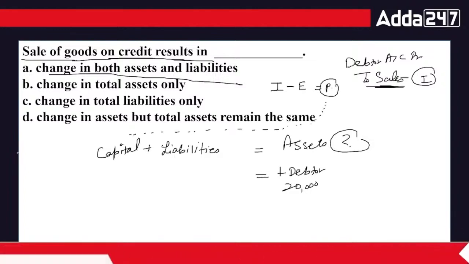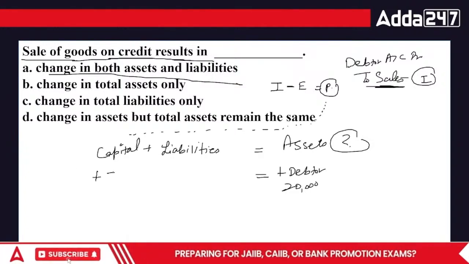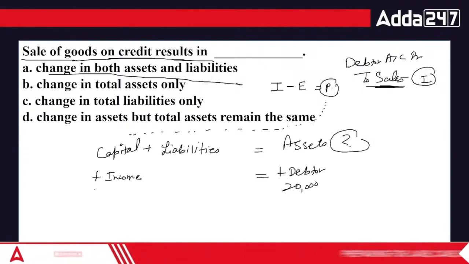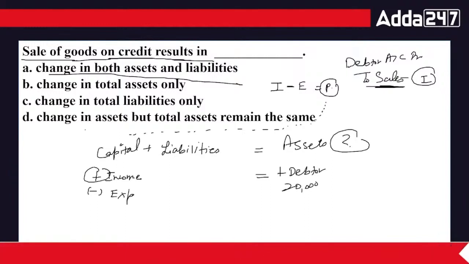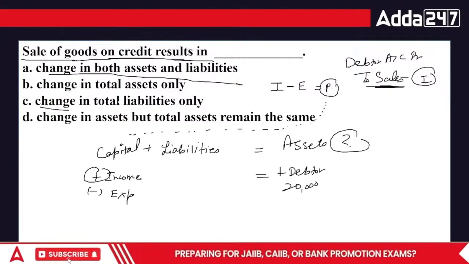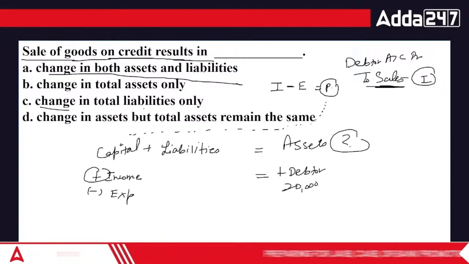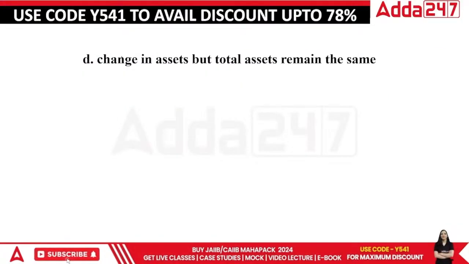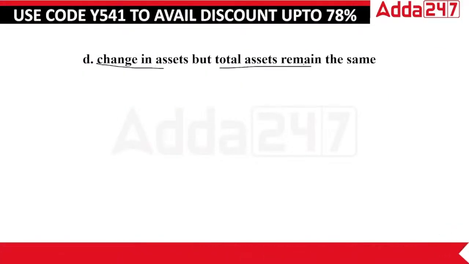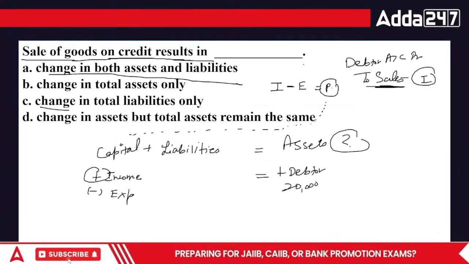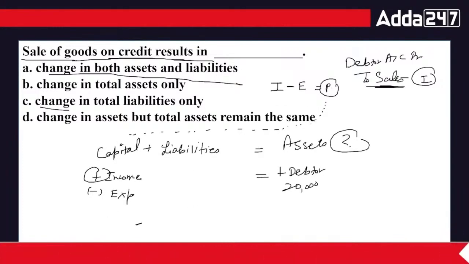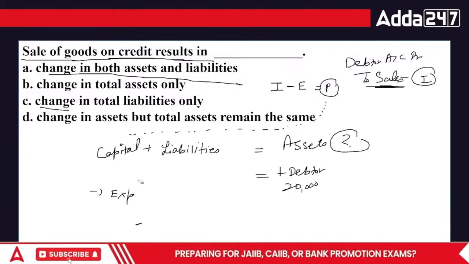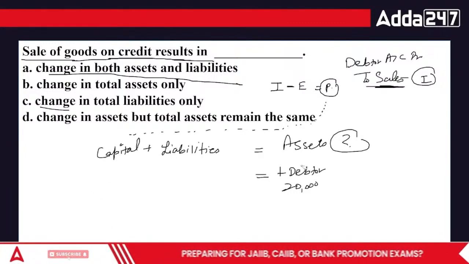So the best way is when you have any income, you add up the income in capital and remove the expenses from capital. Got the idea, everyone? Change in total assets and liabilities, both the sides. But remember, change in assets, but the total assets remain the same. Acha, nahi. There's one more point. The presentation has to be different. Let me just show you that part as well. There is this part, the treatment is wrong.